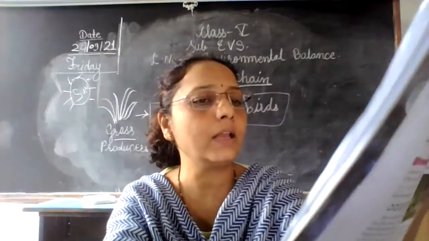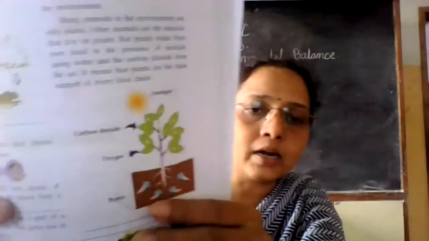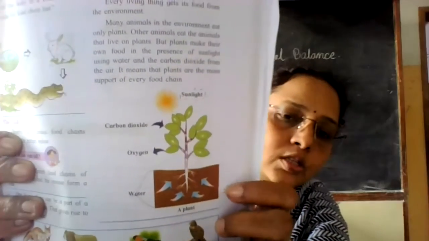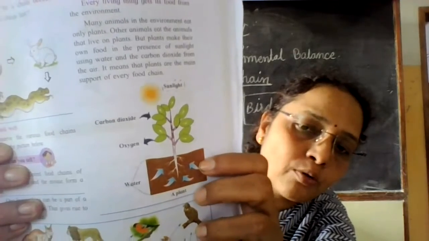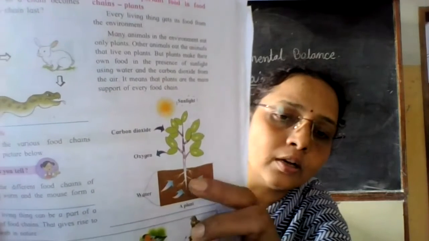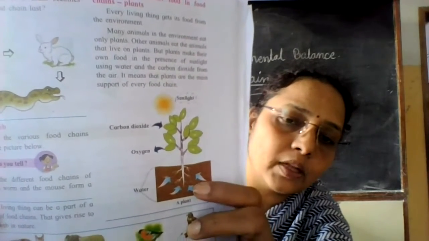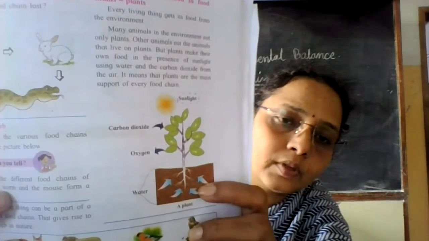Okay. Then this is the plant. So that shows the process of photosynthesis. You know how photosynthesis takes place. So plant roots absorb the water from the soil and minerals also from the soil.